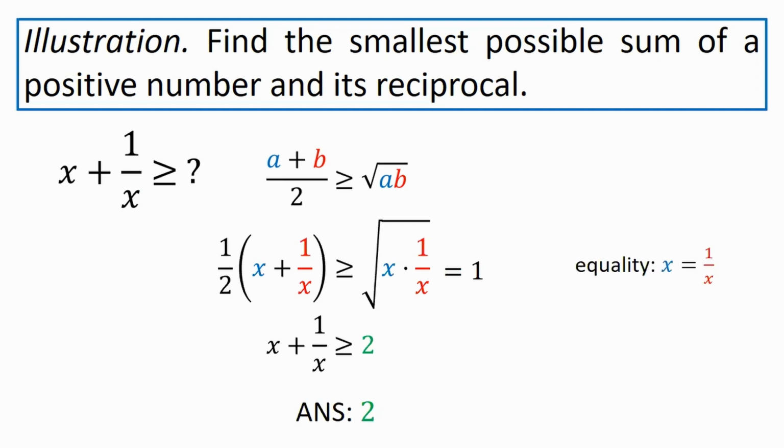Well, equality in the AM-GM inequality occurs when the two numbers we considered, x and 1 over x, are equal, which means, of course, x squared is equal to 1, but x is positive. So, yeah, that happens when x is equal to 1. And you can confirm 1 and its reciprocal, also 1, have a sum equal to 2.